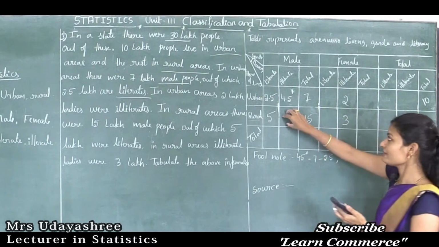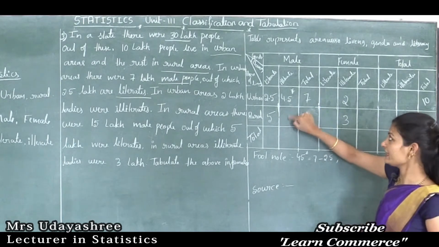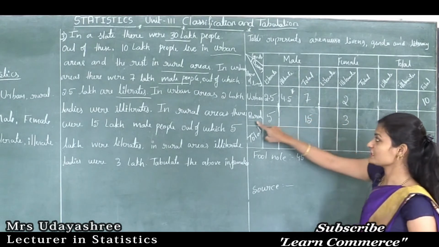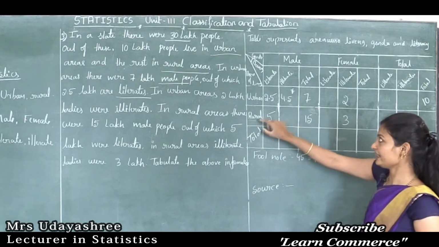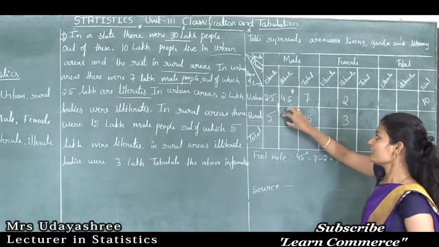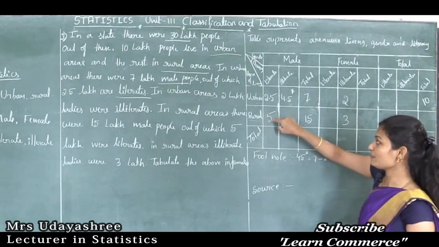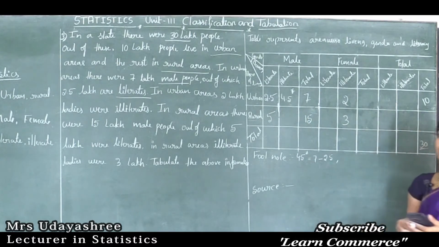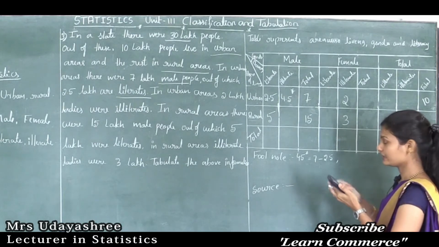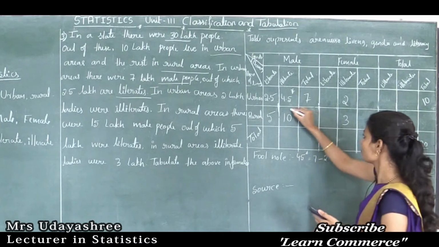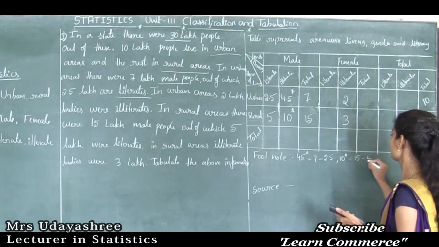Okay, next. Now I will find this observation. How to find this one? This column indicates illiterate male population in rural areas. See here, the total number of males in rural area and literate male population in rural area are given. If I subtract the literate male population from the total, then I will get the illiterate male population in rural areas. So that is 15 minus 5, 10. That is 15 minus 5.